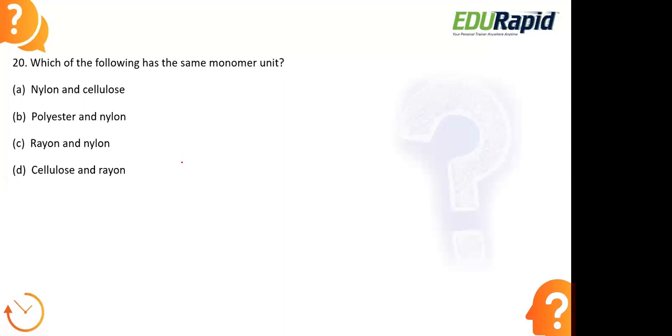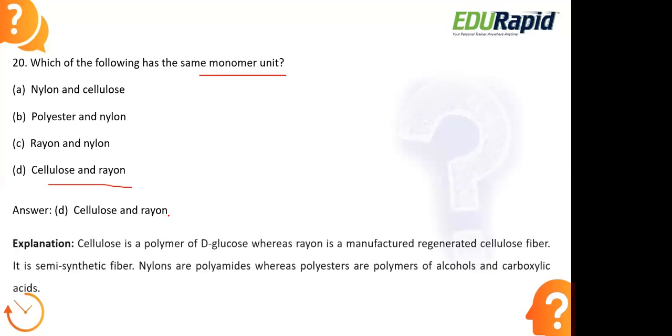Okay, let us look at the right option. The right answer here is cellulose and rayon. These are the two components which have the same monomer unit. Cellulose is a natural product, the one that we get from the plants. It is a polymer of D-glucose.